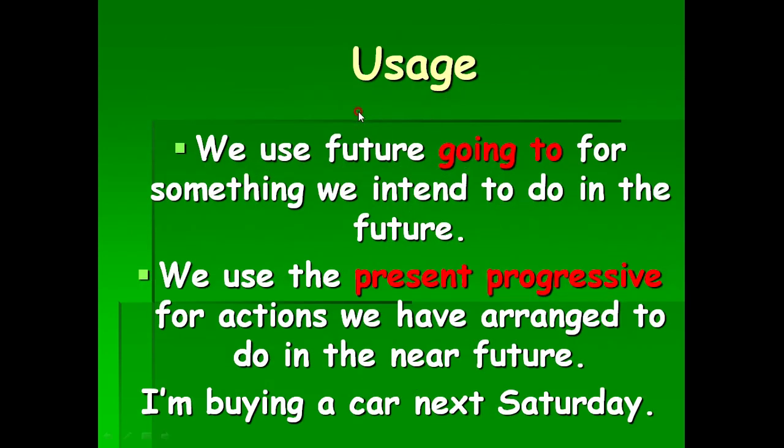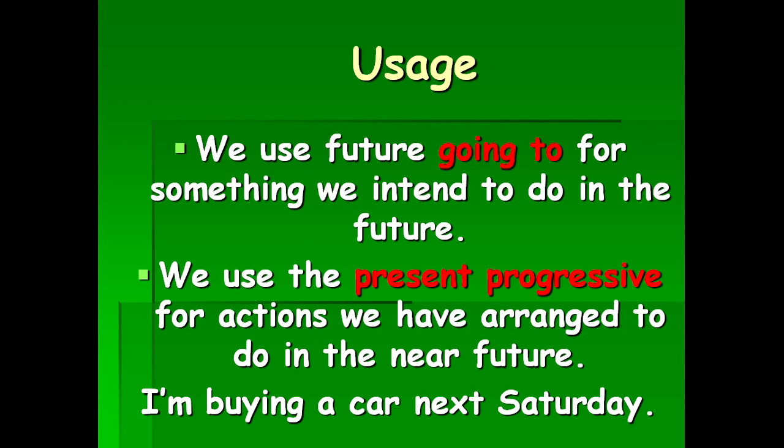Let us see the usage of this tense, future going to. We use it for something we intend. Be careful. We intend to do in the future. You are planning to do in the future. Another structure you can use to talk about future is the present progressive. You can say, I'm buying a car next Saturday. This is also another form to talk about future.